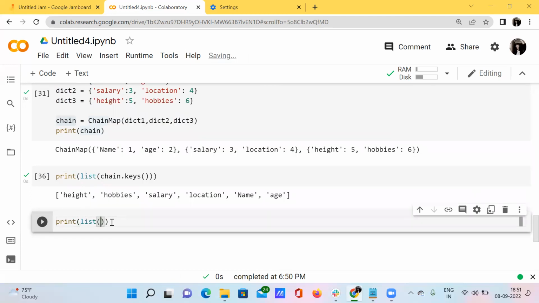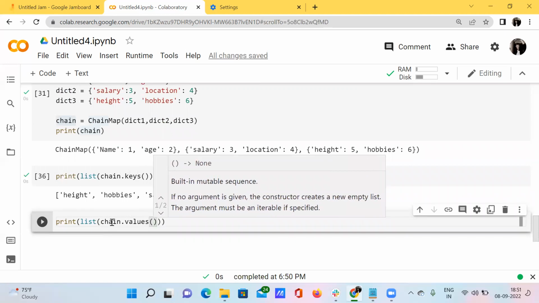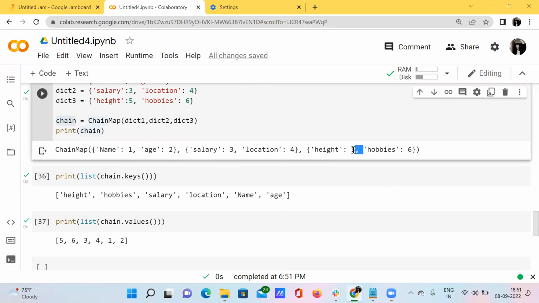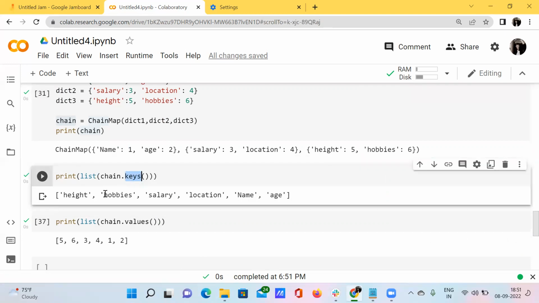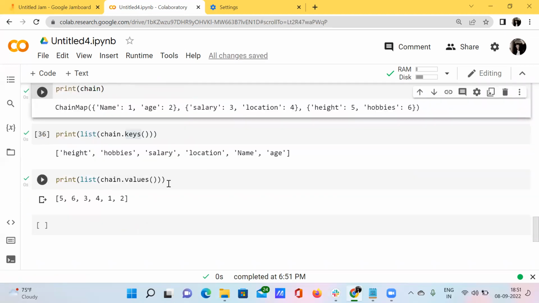List of chain dot values function. When you press shift enter, see here we got the values as 5, 6, and 3, 4, 1, and 2, right? So we have got the values and we have got the keys. So these are all the built-in functions, with which we can also use this chain map. Okay.